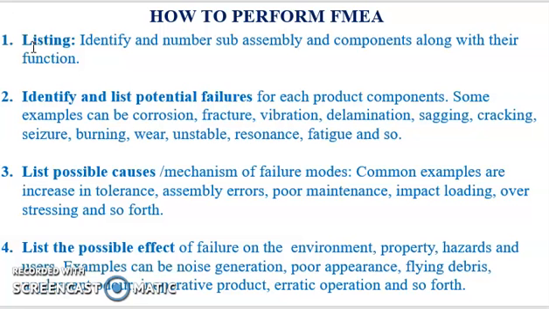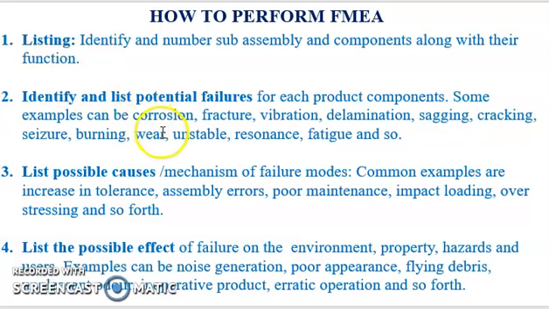or process. The second step is to identify and list potential failures. Identify and list potential failures for each product component. Simple prototype models fabricated using foam and wood can be used for identifying failure modes. Techniques such as sketch, free body diagram, force flow, and process flow diagram should be used to understand the basic physics associated with the failure mode.